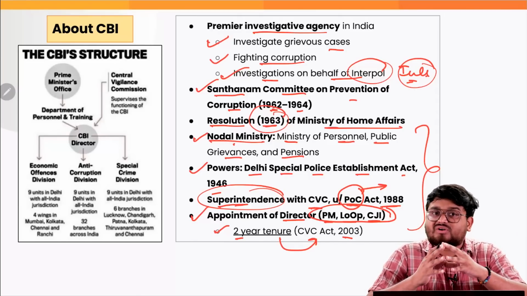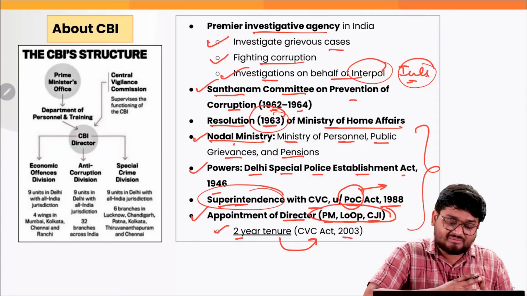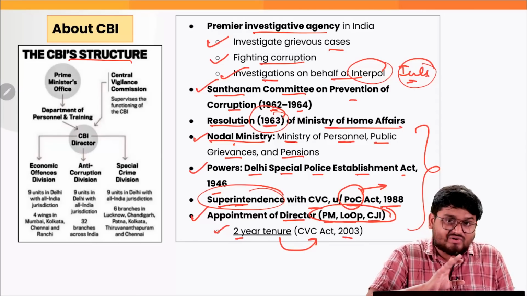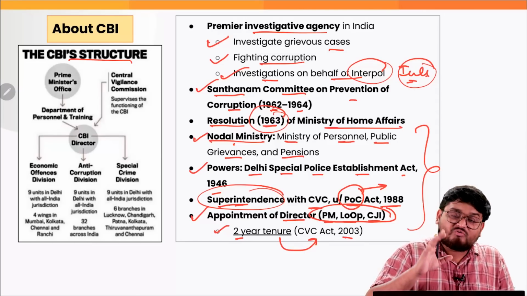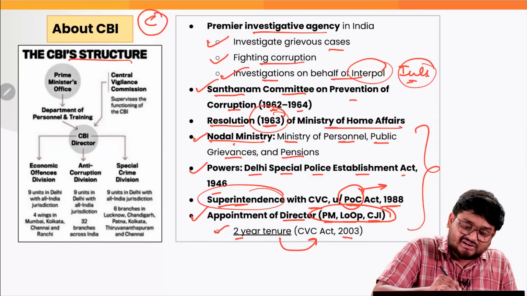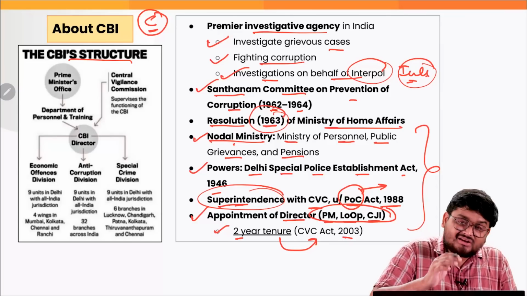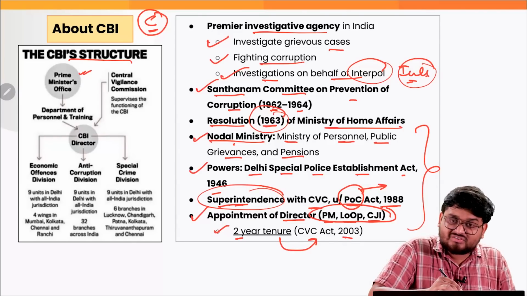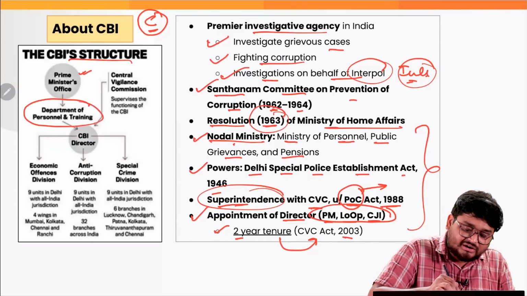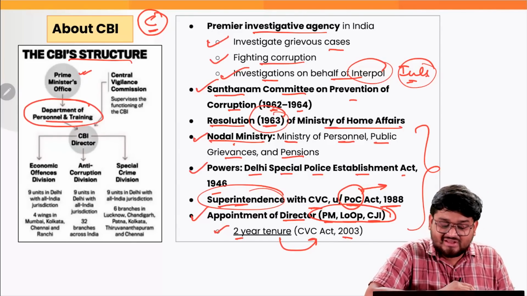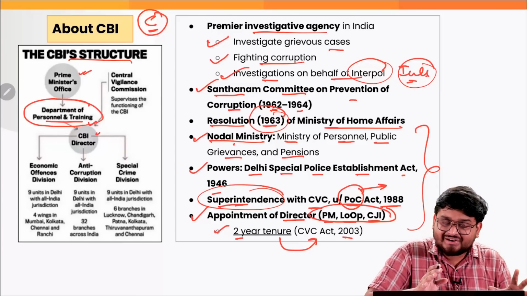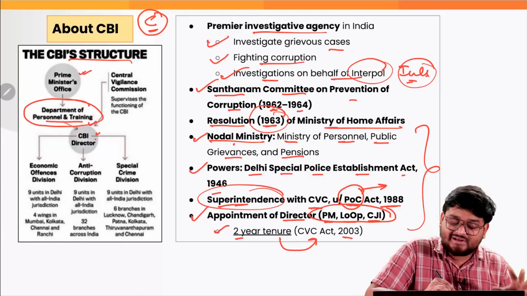So this is where we have to understand these are very important for your prelims, correct? So the entire structure looks like this, and this is exactly where we have to pay attention when it comes to how the center's power can be influenced on the CBI. How? Firstly, the Prime Minister's office has the supervision of the Department of Personnel and Training, right? And we have seen it is a nodal agency for CBI, right? So this can influence the CBI director.